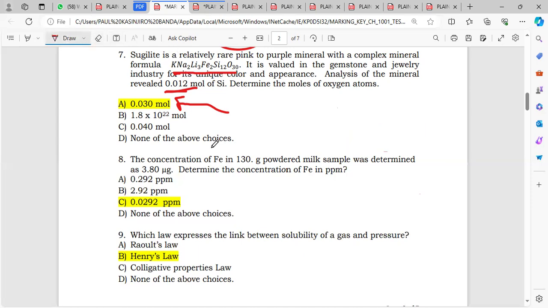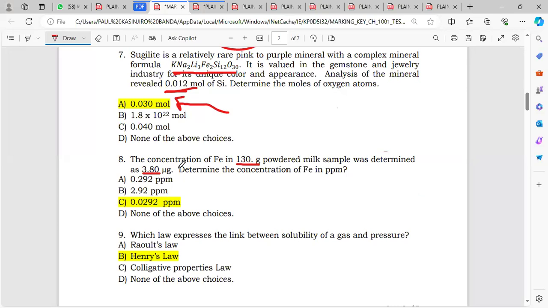We have the concentration of iron in 130 grams of powdered milk to be this guy here. So how are we going to find that fraction or that concentration? We're simply going to divide the mass of the iron by the mass of the sample. But before we divide these two masses, we can see that this is in grams and this is in micrograms. So we have to change them into a common unit.